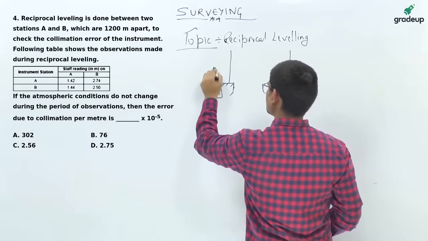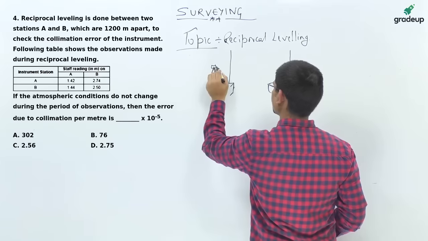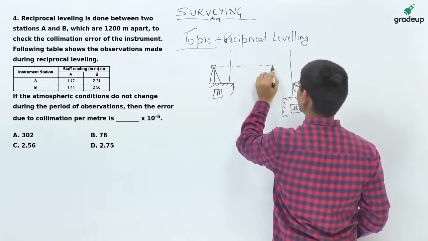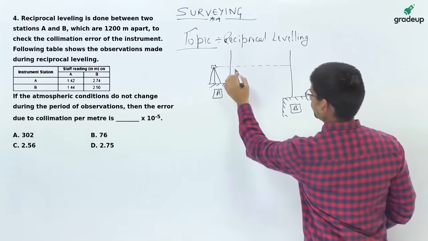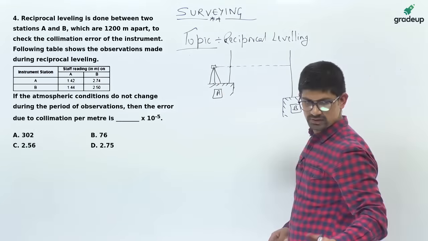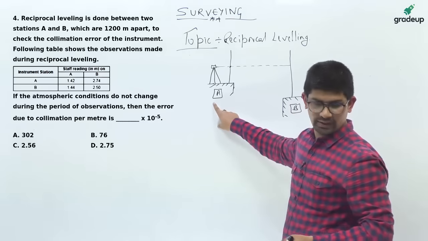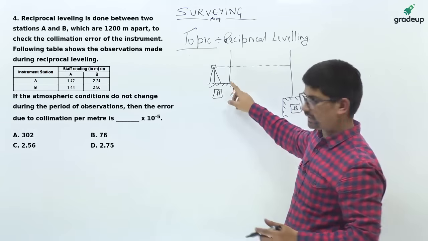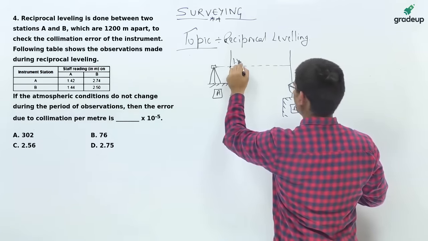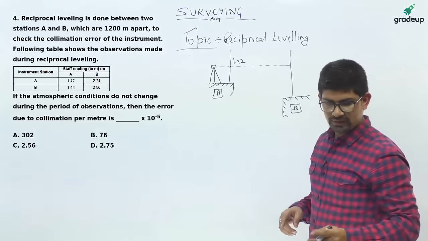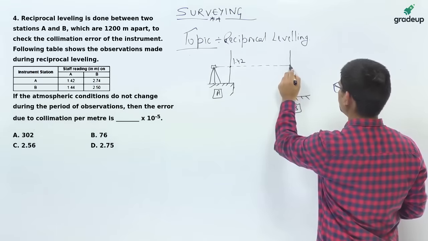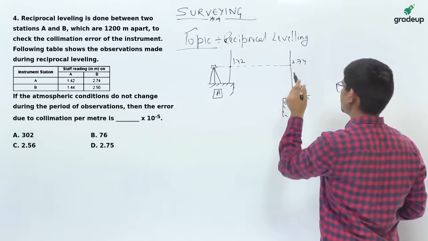Now this instrument is placed closer to A first. The first reading is with the instrument station at A, and the staff reading at A is 1.42 while the staff reading at B is 2.74.